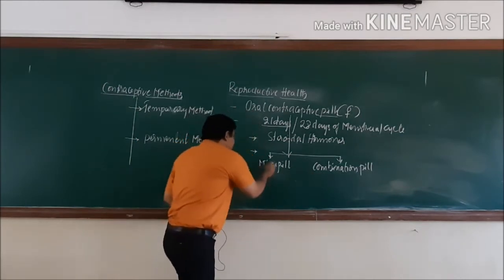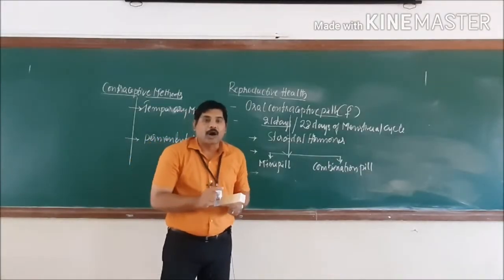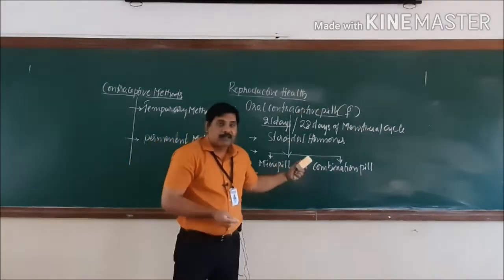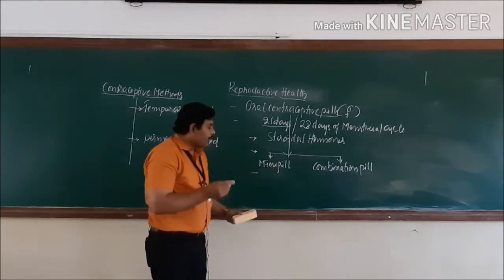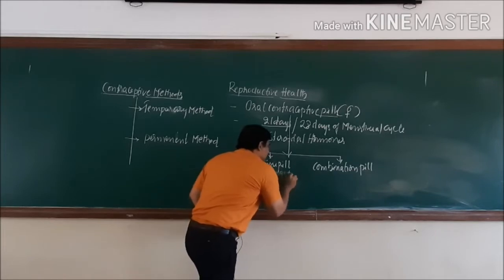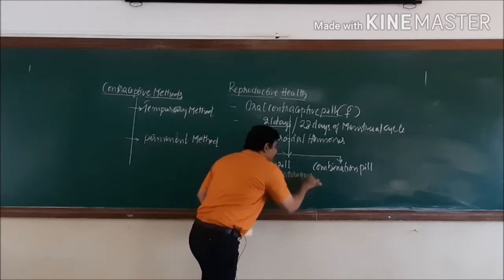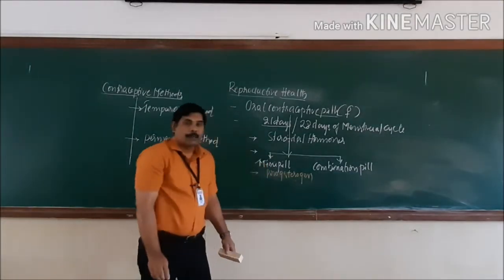The mini pill consists of only one of the two hormones that I mentioned earlier, particularly progesterone. If only progesterone is present, we consider it a mini pill.